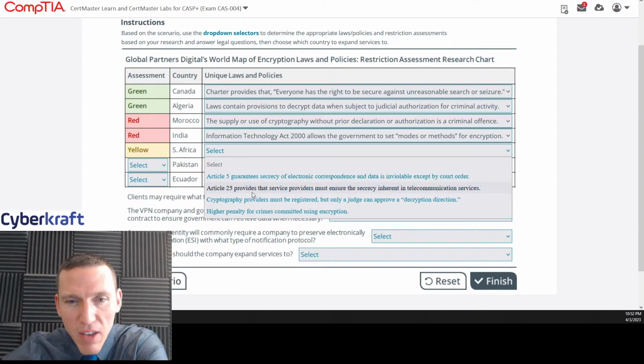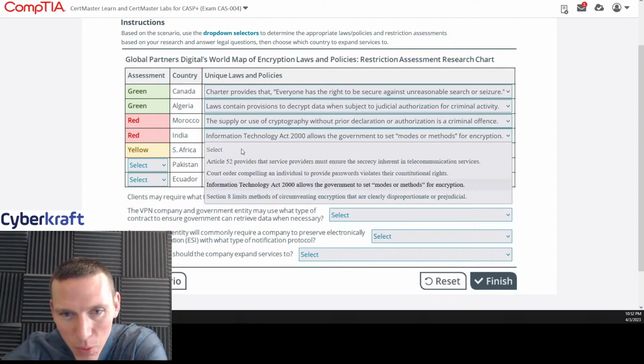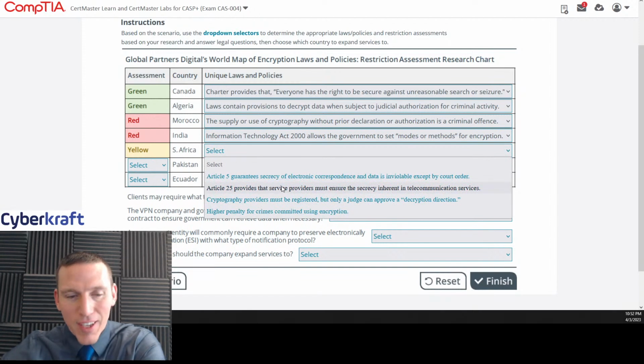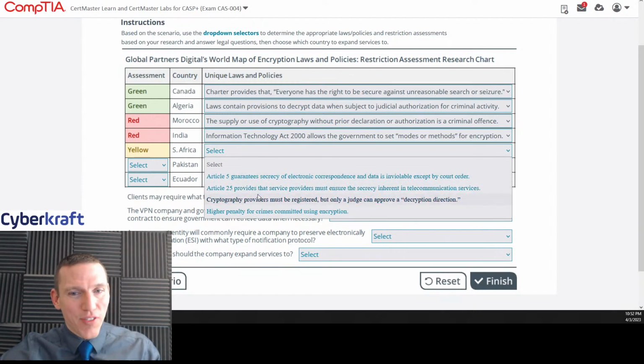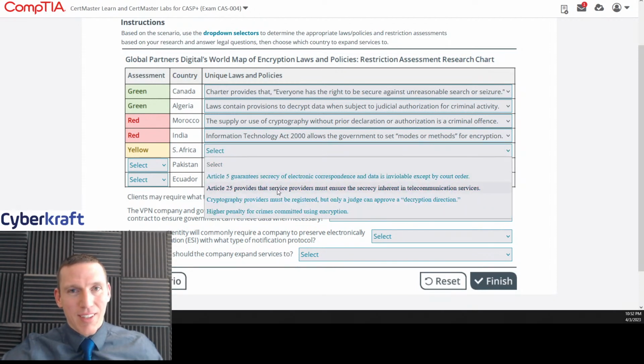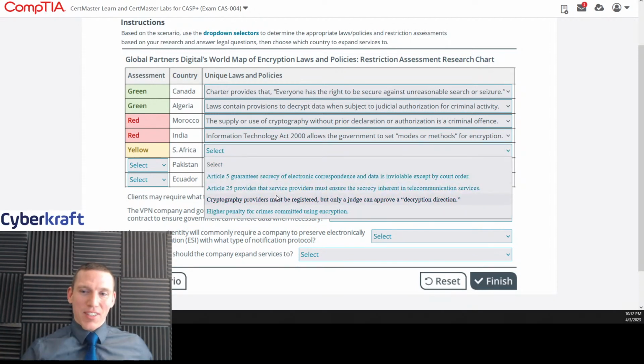Article 25 provides that service providers must ensure the secrecy inherent in telecommunication services. That's the same one as this one, but this says Article 52. They just switched the 2 and the 5. So I really don't think either Article 25 or Article 52 is legitimate, just because they switched the 2 and the 5. I think those are both red herrings. CompTIA, I'll tell you, some of these questions they have are a little silly sometimes.